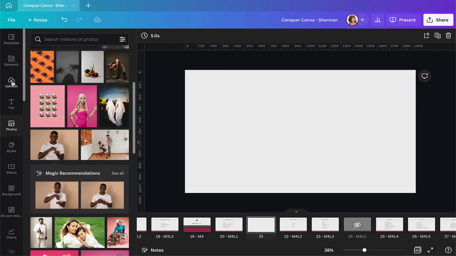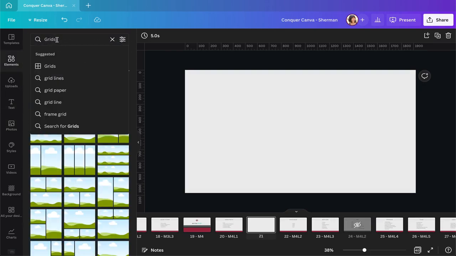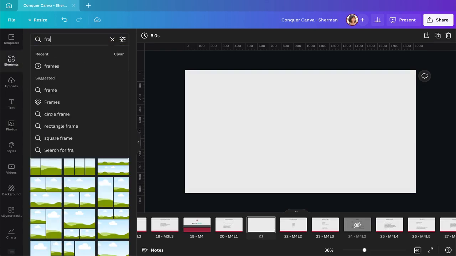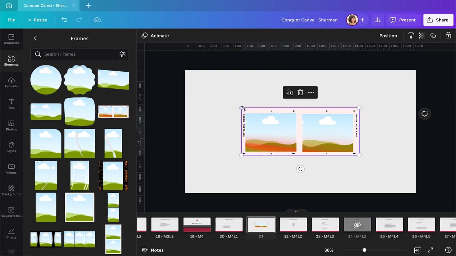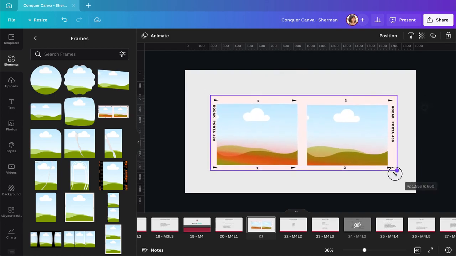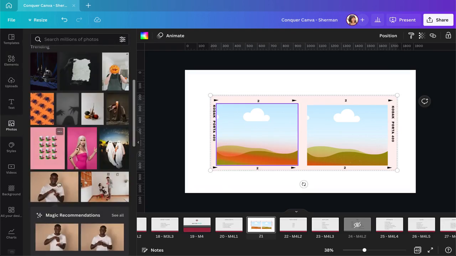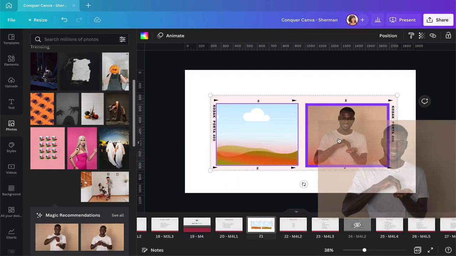We can look for frames as well. If you find the heart icon right here, you get different frames, and they just give you a different look. So you can then drag your photo into whichever frame you want to use.